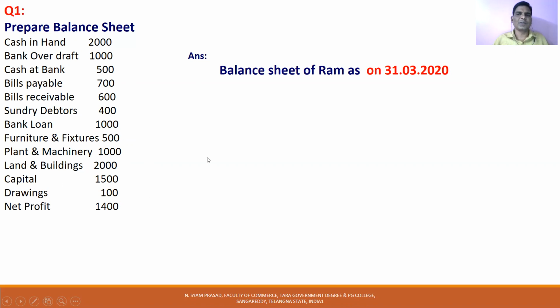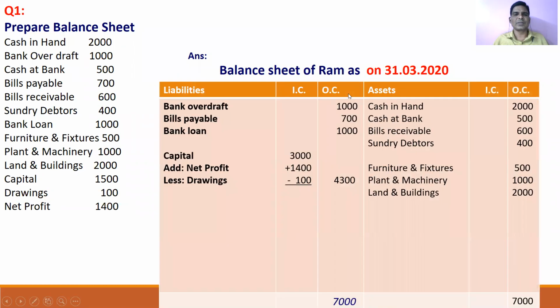So the title of balance sheet is like the answer. It will be in front of you within 1 second. Balance sheet of RAM as on, because balance sheet is prepared on a particular date. That's why the title is given. Balance sheet of RAM as at or as on. Now the answer is in front of you.